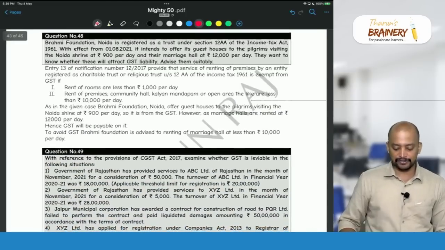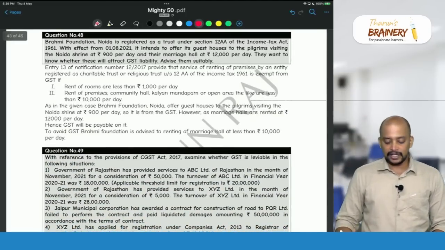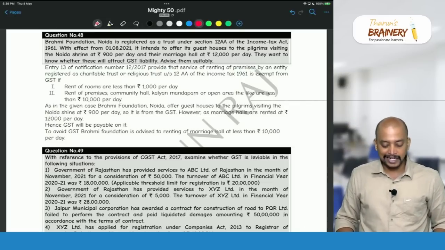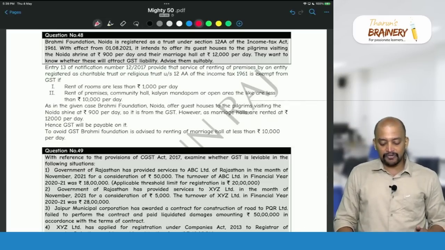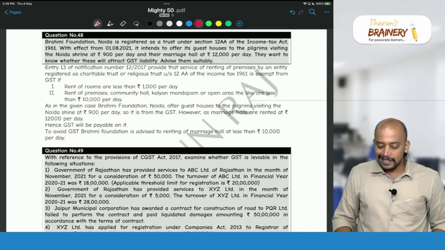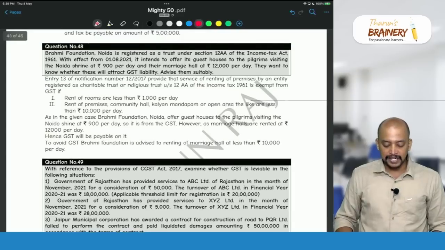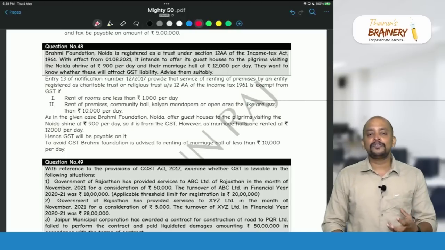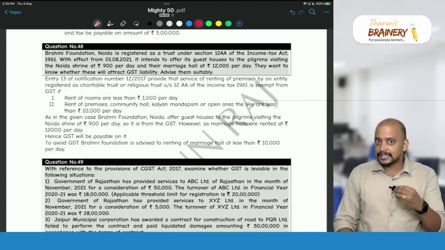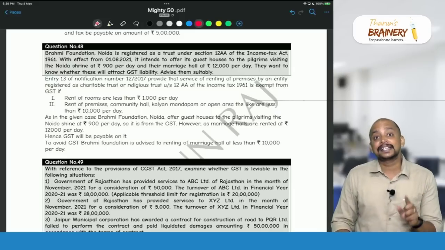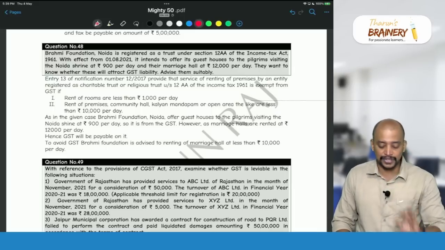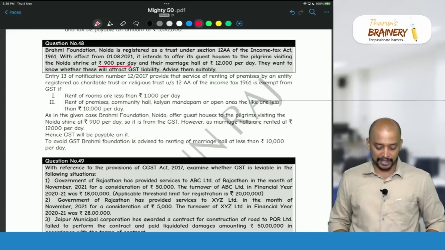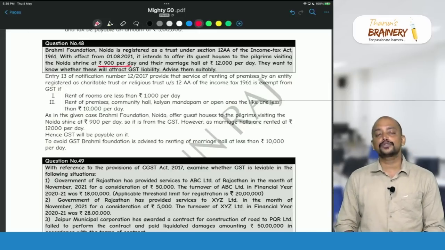Then the next one, question number 48. Brahmi Foundation, Noida is registered as a trust under section 12AA of the Income Tax Act 1961. With effect from 1/8/2021, it intends to offer its guest houses to the pilgrims visiting the Noida shrine at 900 rupees per day. Renting of precincts of a religious place registered as a trust for accommodation is exempted if the per day charge is less than 1,000. Here, how much is the per day charge? Less than 1,000 rupees per day. Therefore it is exempted. And marriage hall at 12,000 rupees per day.